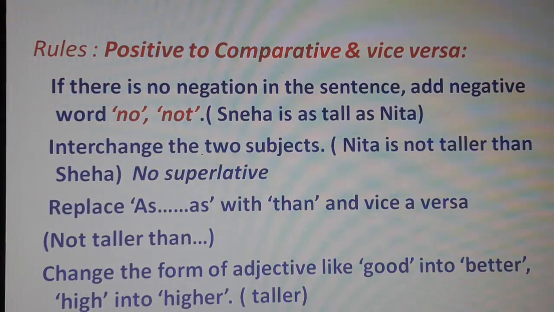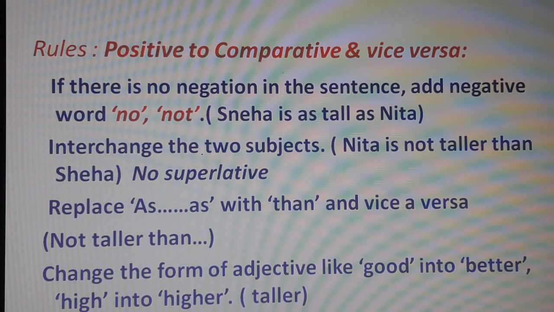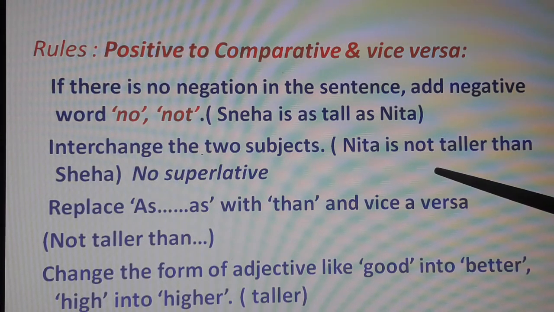As followed by as, that means both are the same, and therefore you add here no or not and you get the comparative degree. Understood? For example, again I will say, Bombay is as crowded as Calcutta, and therefore what will be the answer? Calcutta is not more crowded than Mumbai. Understood? That becomes your comparative, and for that there is no superlative, both are the same.